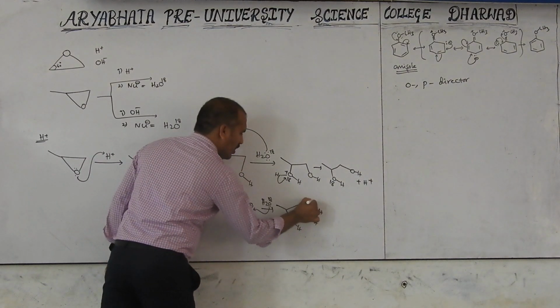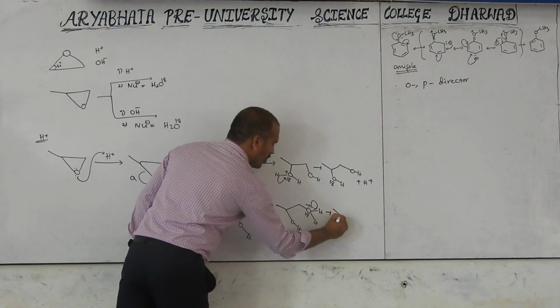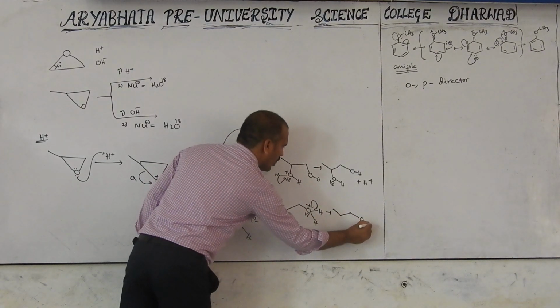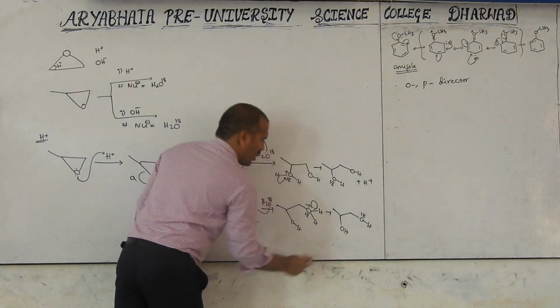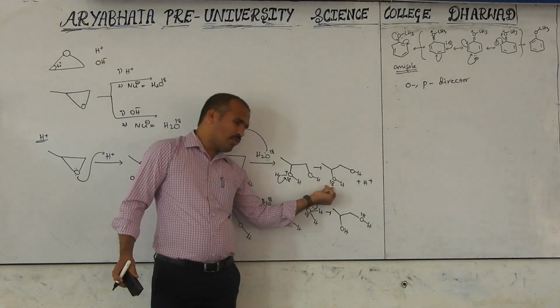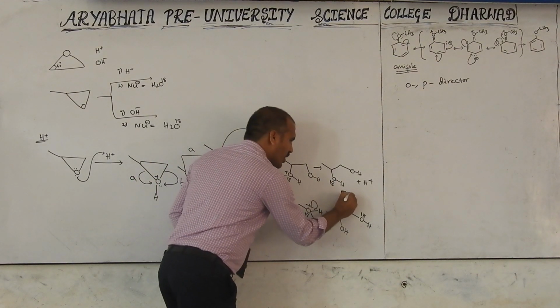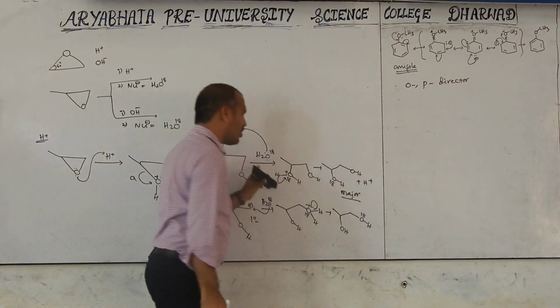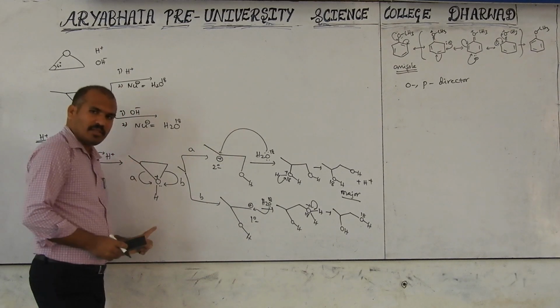Now due to elimination we will get carbons 1, 2, 3 with OH-18 here and OH here. Observe these two. Here the secondary carbon has O-18, and here the primary carbon has O-18. This is the major product due to stable carbocation formation. This is the minor product, in acidic medium.